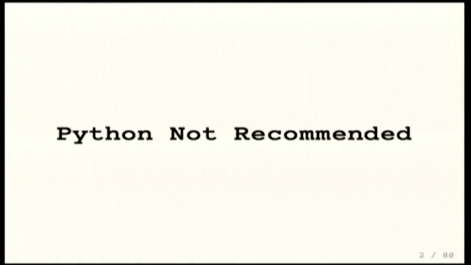It's "Python: Not Recommended." So of course, the first thing you have to do is get that out of the way so we can get to the content of the talk. I mean it quite literally. It's not a joke. At work, we have Python considered to be not recommended.